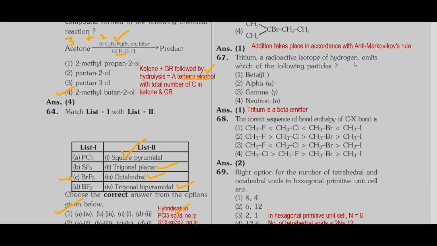Tritium, a radioactive isotope of hydrogen, emits which of the following particles? Everybody knows tritium is a beta emitter. So option 1 is correct.